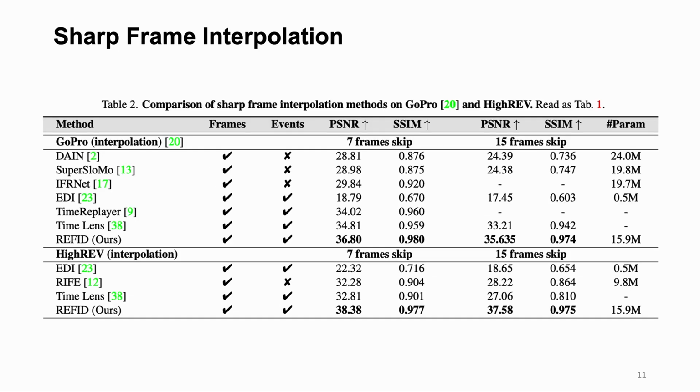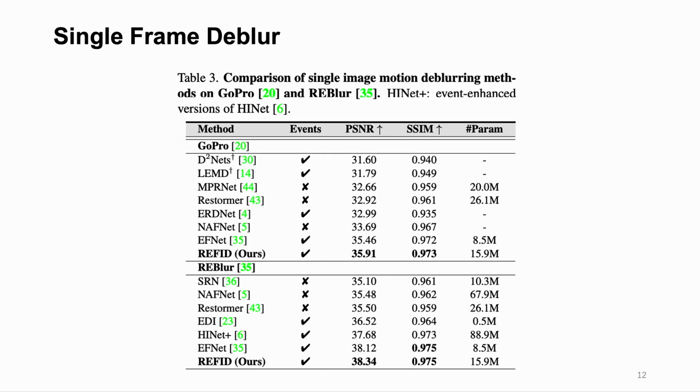In sharp frame interpolation, our method also outperformed other event-based and image-only methods like TimeLens on both the synthetic dataset and real-world dataset. Further, our method can also deblur single images. Experiments on the GoPro dataset and REBlur dataset show that our method outperformed former SOTA methods like EFNet.